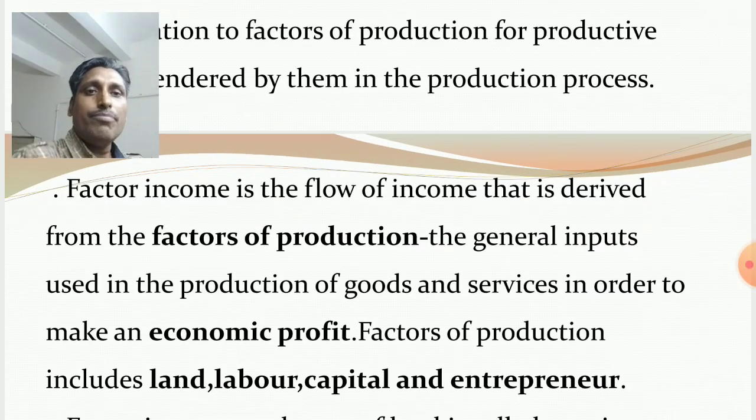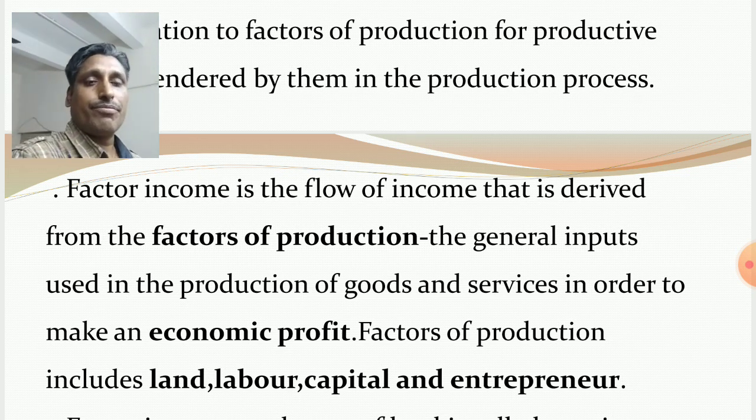Factor income is the flow of income that is derived from the factors of production, the general inputs used in the production of goods and services in order to make an economic profit. And we know that factors of production are the general inputs used in the production process to produce goods and services for economic profit.